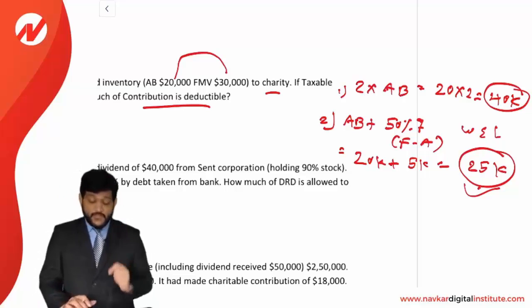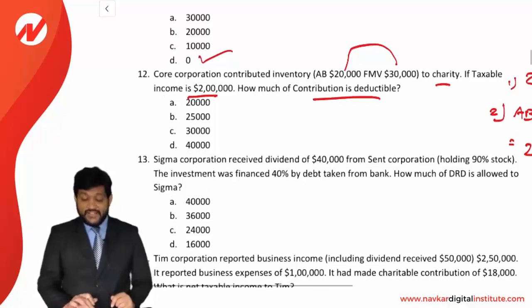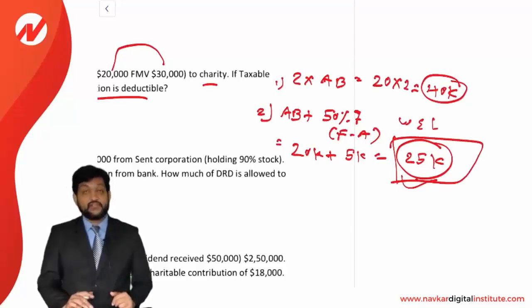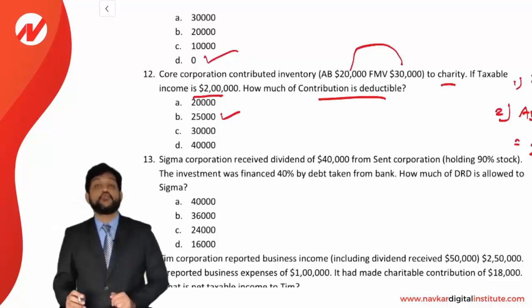So it is going to be 15%. What is your taxable income? That is 2 lakhs. If you make a 15% of 2 lakh, it will be 30,000. Okay, so up to 30,000 it is allowed. So answer is 25,000. That will be your final answer. 25,000 is going to be your charitable contribution deduction.